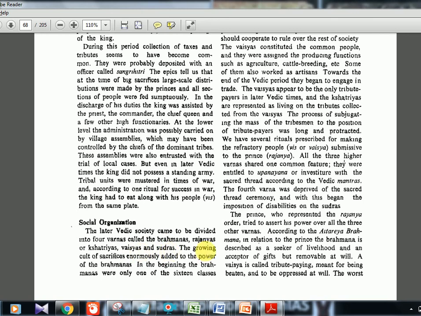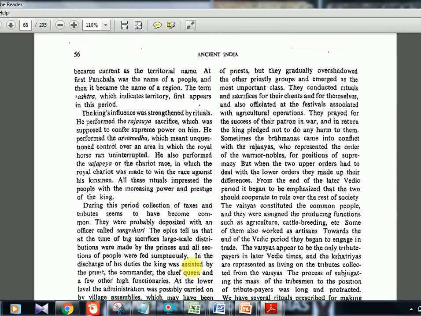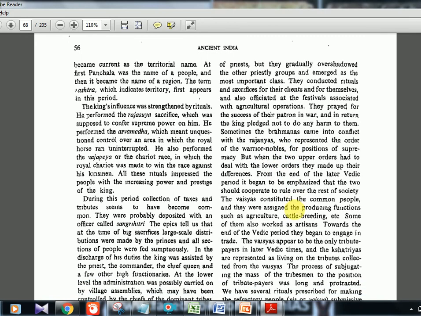So sacrifices were increasing. Sacrifice started long back, but it increased, and these Brahmanas were getting lots and lots of land, cows and wealth. That much wealth they had. So they were dominating. They conducted rituals. Same thing they are repeating here. Rajanyas, warriors, nobles, two orders. There is nothing much here.